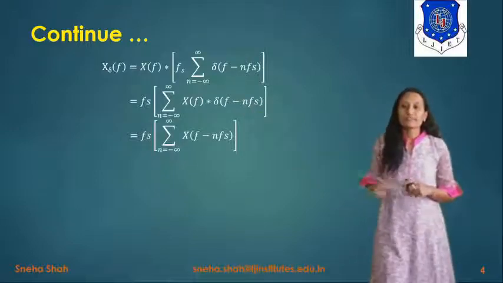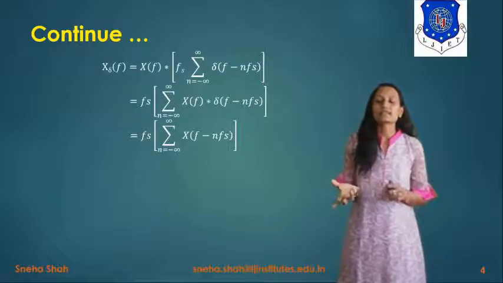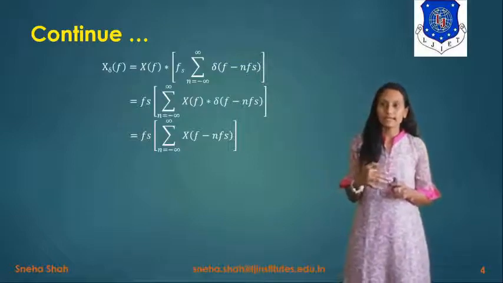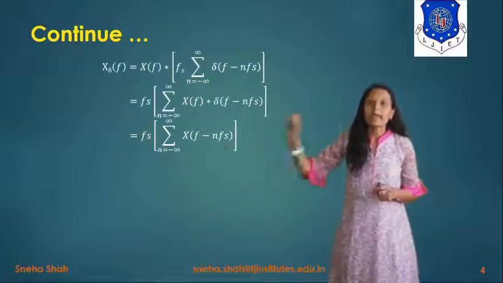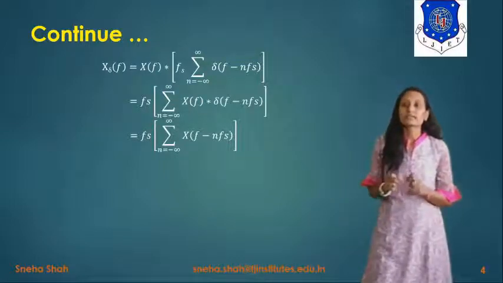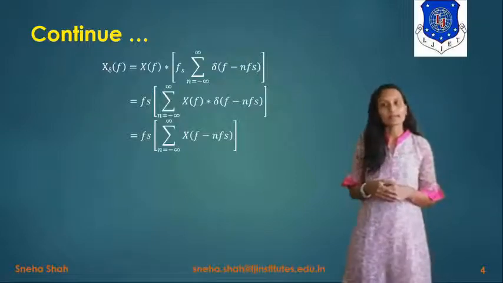Now if we simplify this term, we have to derive the original signal x of t back from this, right? So for that we have to find the value of x of f, and if we take the inverse Fourier transform of x of f, it will give you the term x of t, right?